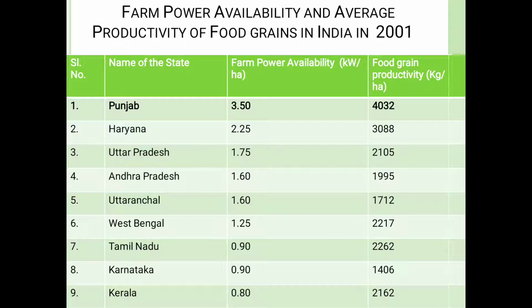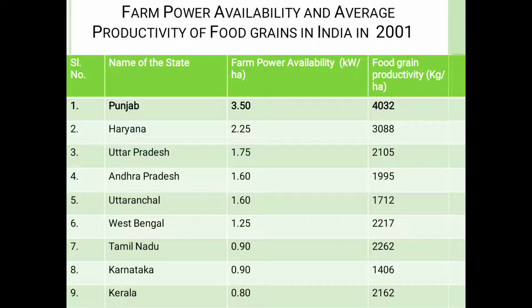Tamil Nadu: 0.19 kilowatt per hectare and 2262 kg per hectare. Karnataka: 0.90 kilowatt per hectare and 1406 kg per hectare. Kerala: 0.80 kilowatt per hectare and food grain productivity of 2162.